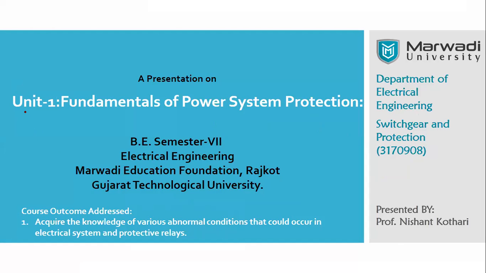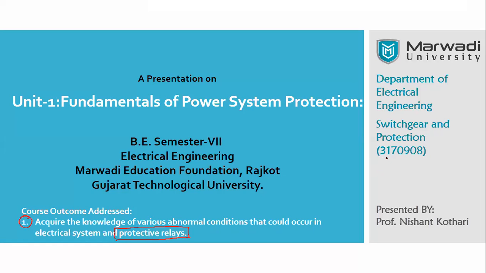Unit number 1, fundamentals of power system protection, addresses course outcome number 1. Once you complete this unit, you will be able to acquire knowledge of various abnormal conditions that occur in a protective system, and knowledge of various protective relays.